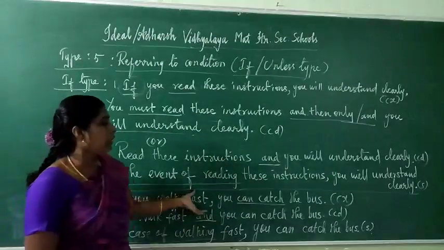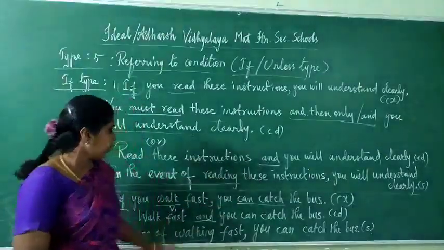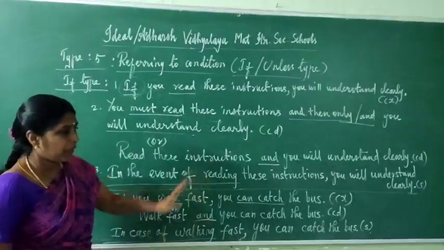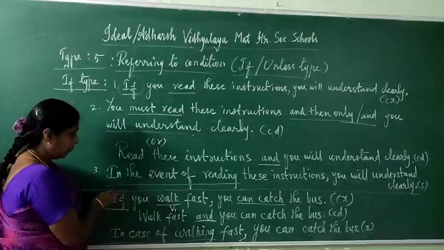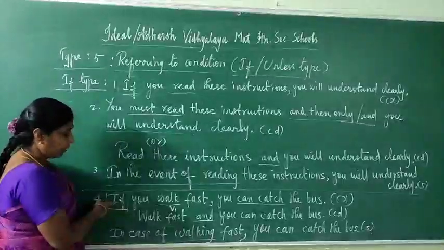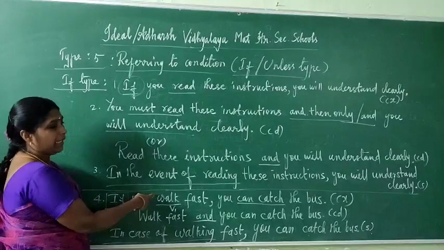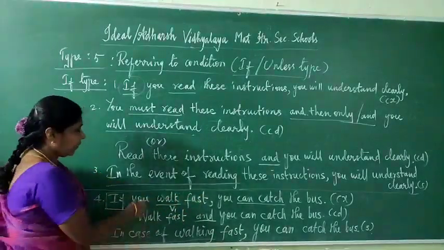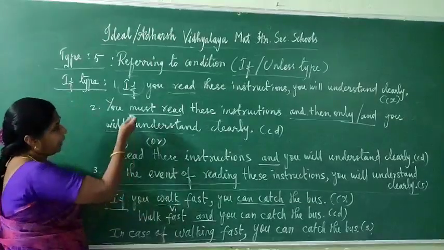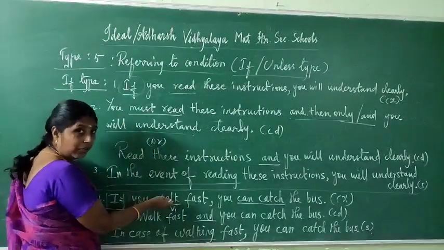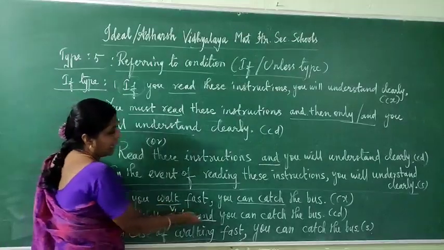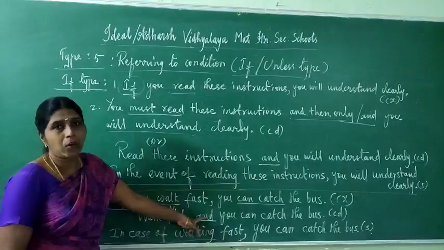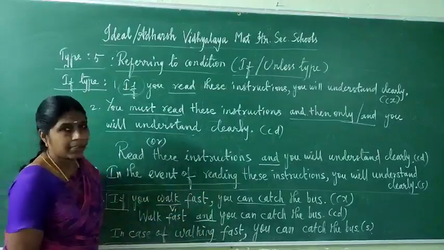If you walk fast, you can catch the bus. So what is the condition here? Walk fast. What is the result? You can catch the bus. So that is in complex, because of the presence of if, a subordinating conjunction, the sentence is in complex form. Now we have to change it to compound. First we can write either way. Begin with the main verb: walk fast and you can catch the bus. Here and is a coordinating conjunction. So here that is in compound.